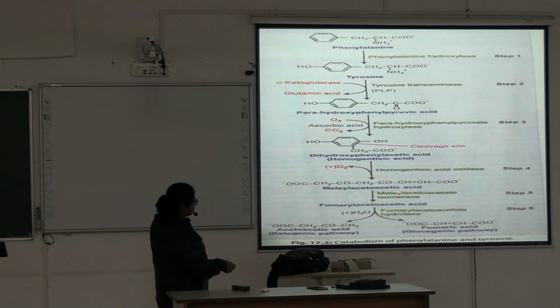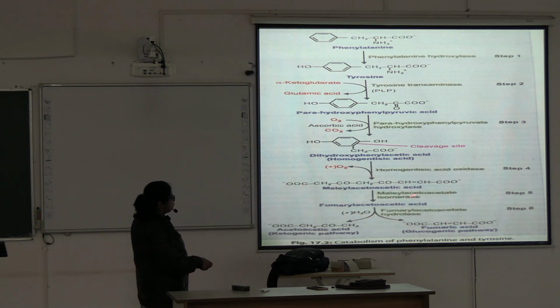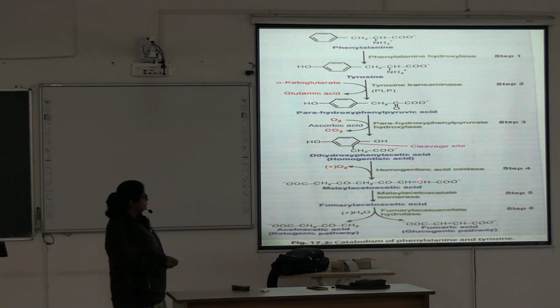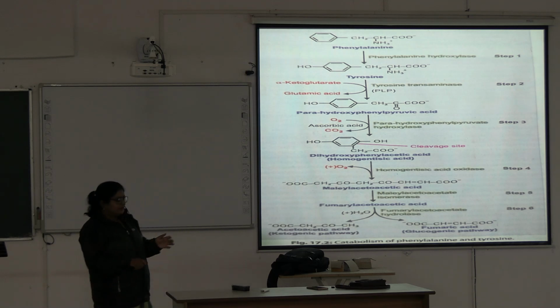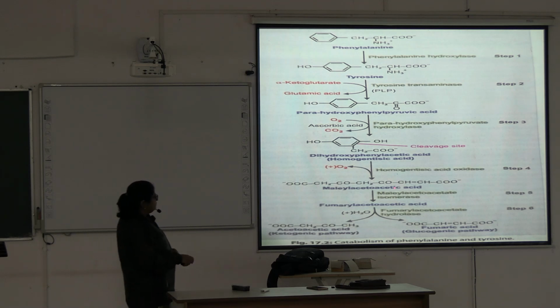Here an isomerization reaction happens, and isomerization means the same molecule produces another type of substrate. Maleyl to fumaryl, producing fumaryl acetoacetic acid, and then hydrolase, with the help of water, breaks the compound and produces fumaric acid and acetoacetic acid.